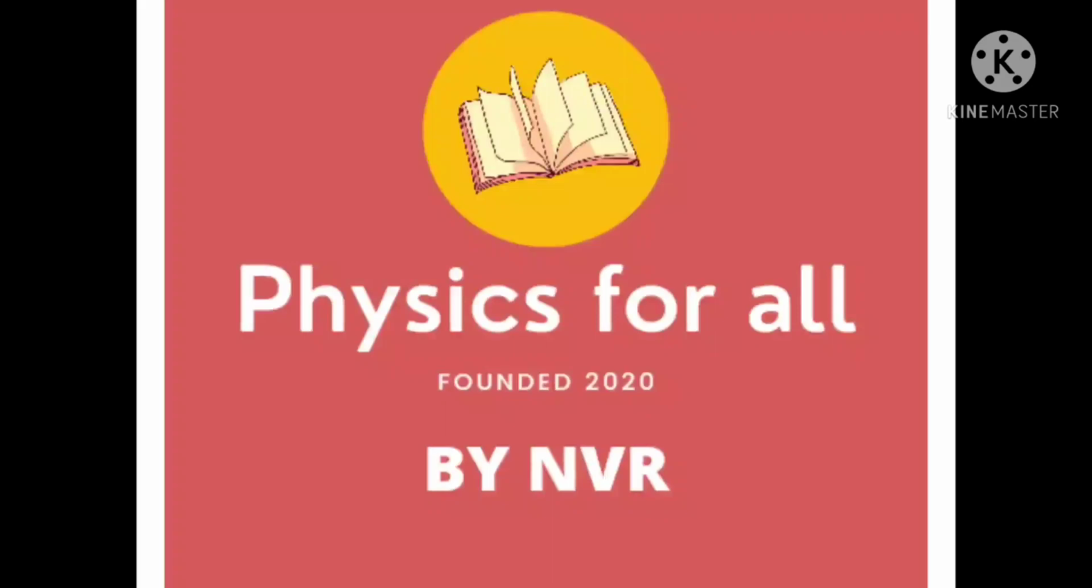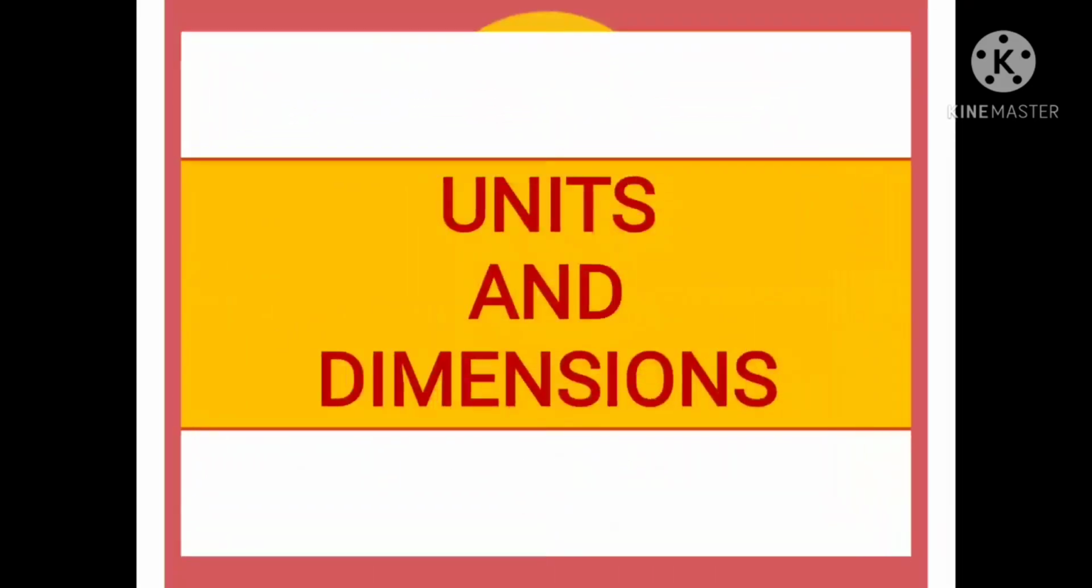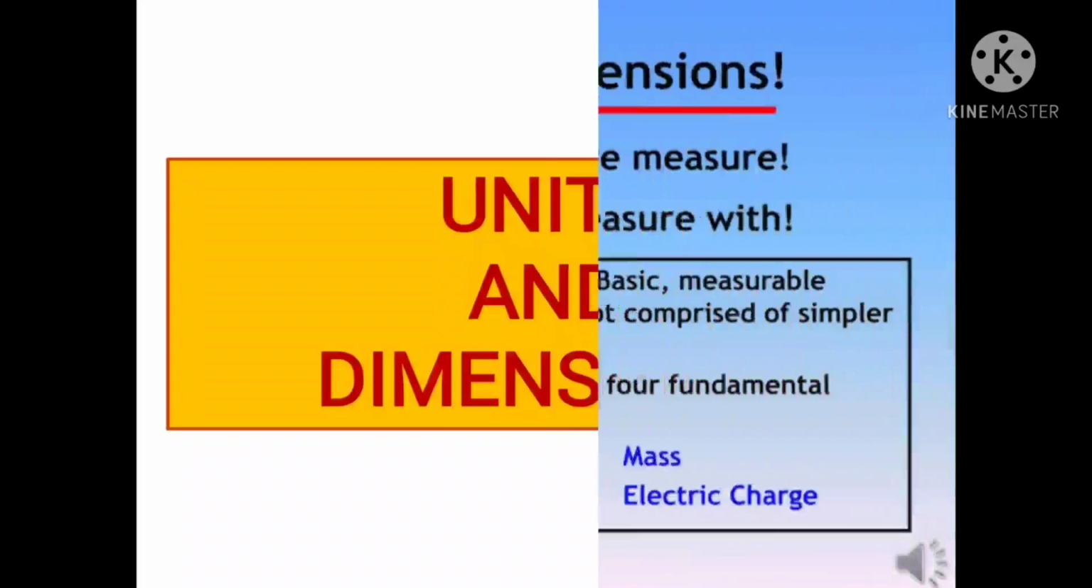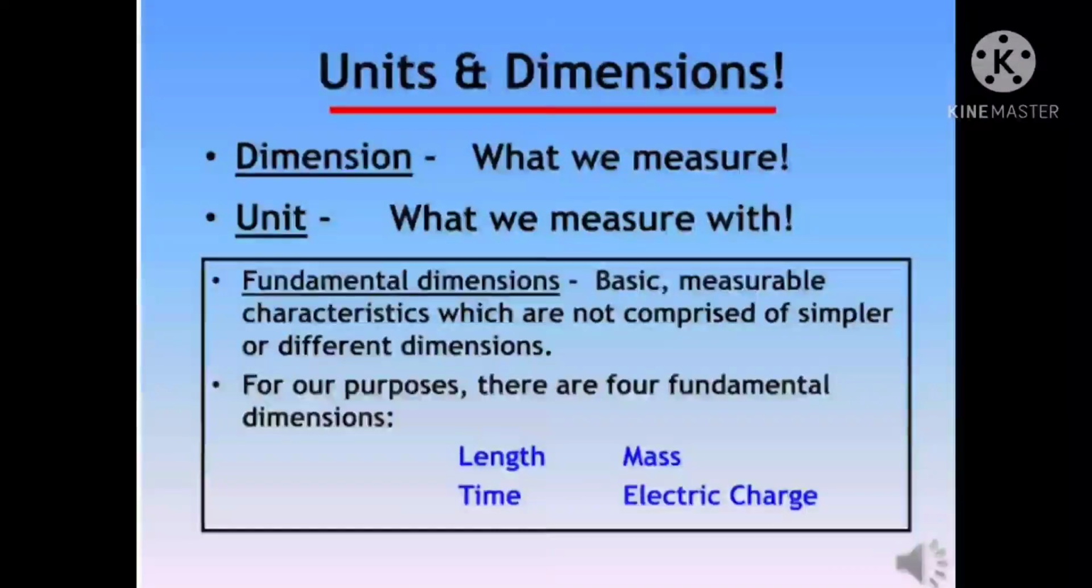So let us discuss some basic concepts in physics. Today we are going to discuss units and dimensions. In units and dimensions, what are we going to see? Dimension. What do you mean by dimension? Dimension means what we measure. What do you mean by unit? What we measure with. That means you are using which type of standard of measurement to mention it. That is the meaning of what we measure with.